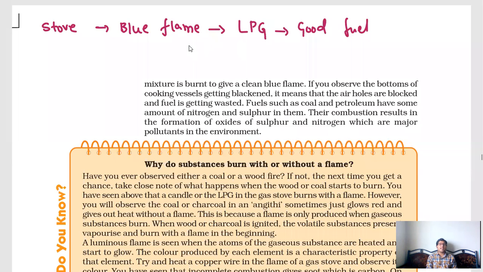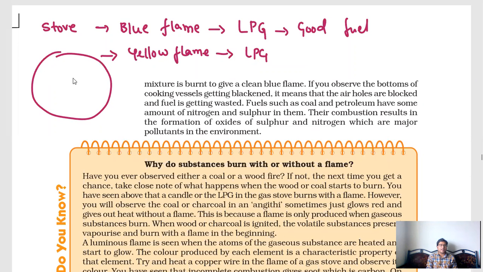But sometimes you can observe a yellow flame also. Of course, you are using this LPG only, but why do you get that yellow flame? If you observe that burner, there will be holes, and if dust particles are present in those holes, there will be incomplete combustion. Because of that incomplete combustion, you can observe a yellow flame.